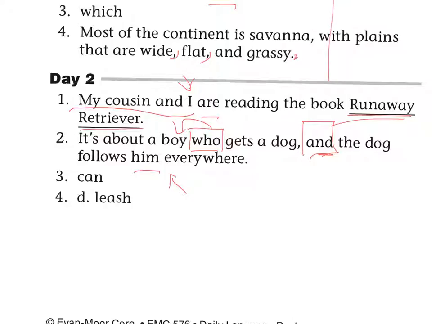Number 3, he tries to leave his dog in the house, but it can always get out. He tries to leave his dog in the house, but it can always get out. And number 4, an analogy compares two things.